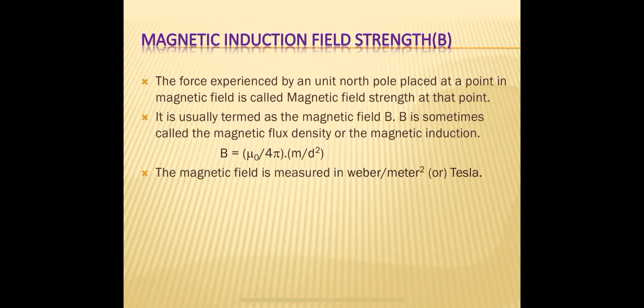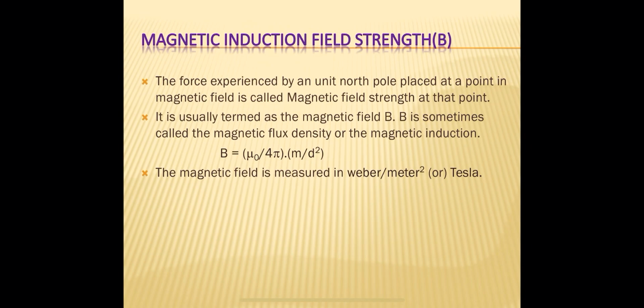So here we placed a magnetic pole of pole strength M. Due to this magnetic pole, a field is developed. We place a unit north pole at a distance d from the magnetic pole. According to Coulomb's inverse square law, the force is mu naught by 4 pi into m1 m2 by d square.